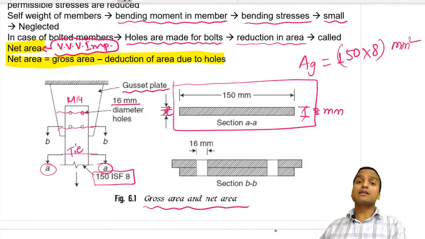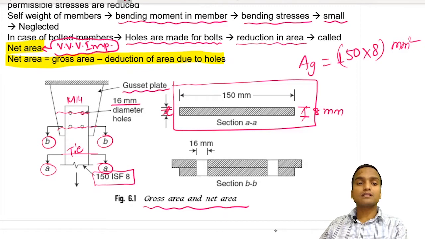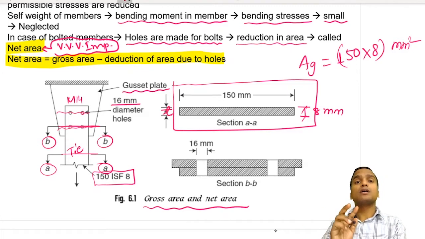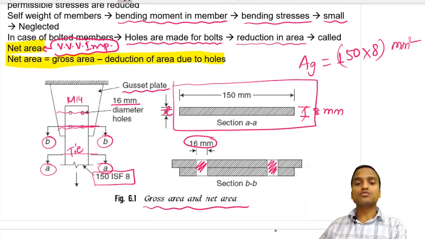Now if we are asked to draw the cross sectional area at section BB, it is passing through two bolt holes of diameter 16 mm. If you draw the sectional area at BB, this much area of holes has to be reduced from the sectional area.